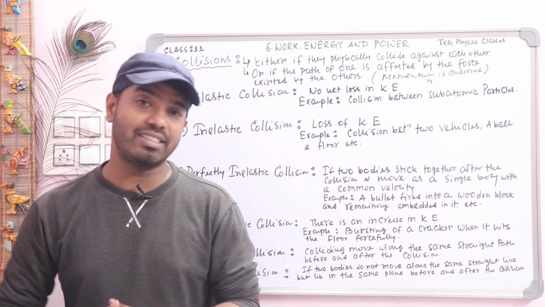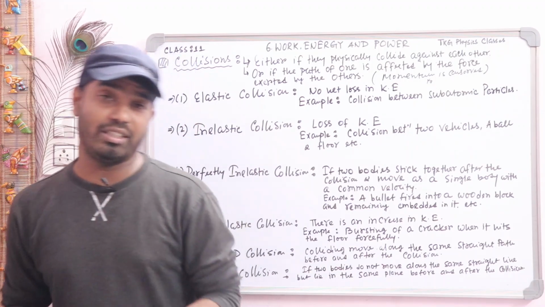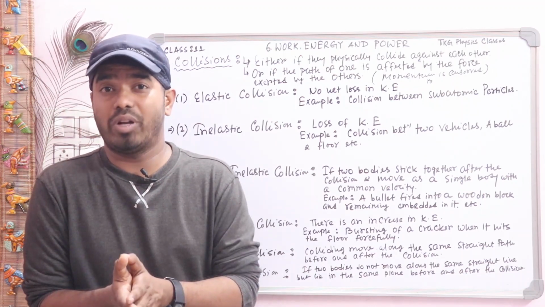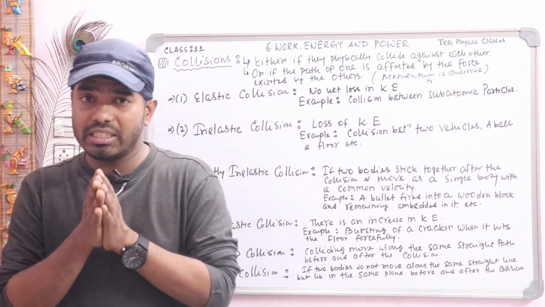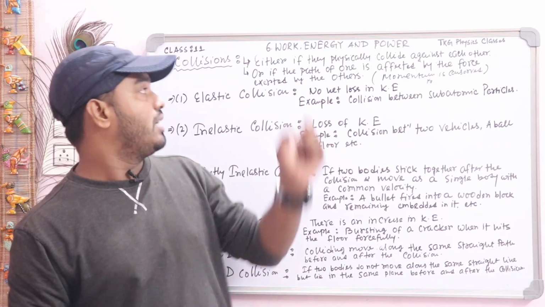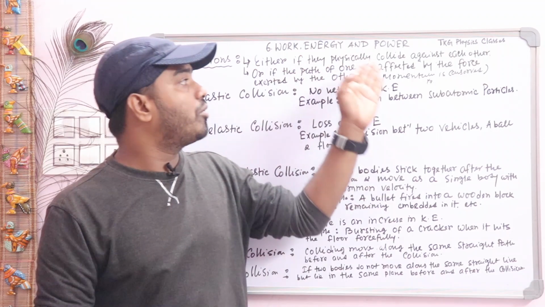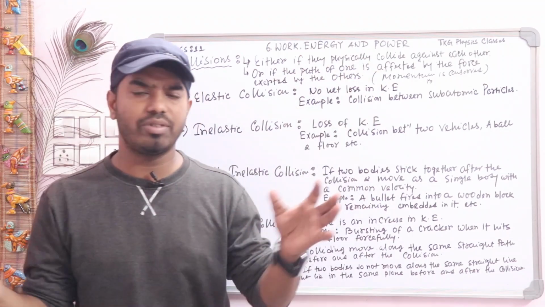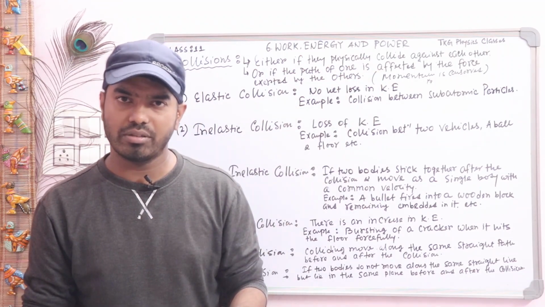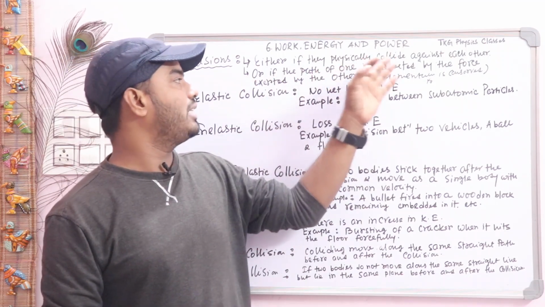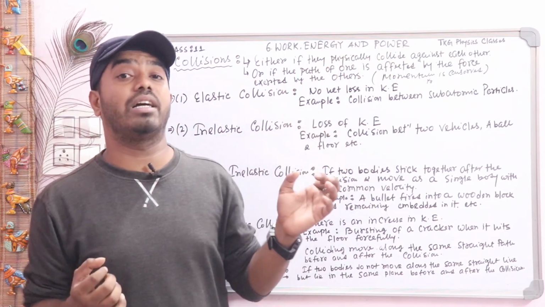But in physics, it is not necessary that two bodies must collide. Write the definition: a collision is said to occur if they physically collide against each other, that means there is a physical collision between two bodies, or if the path of one is affected by the force exerted by the other.